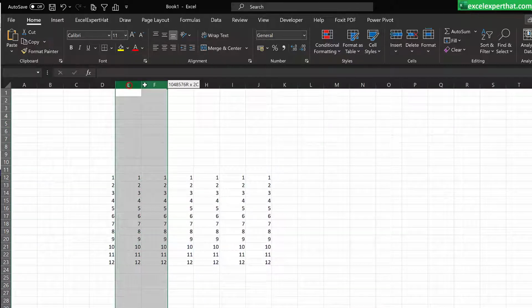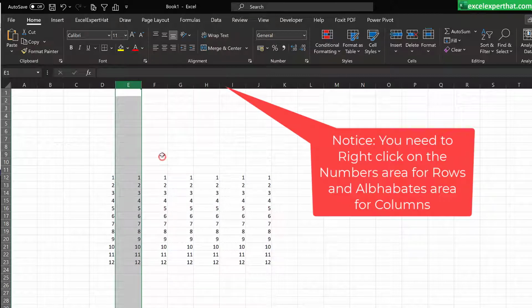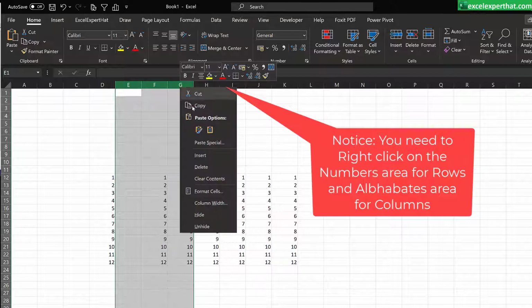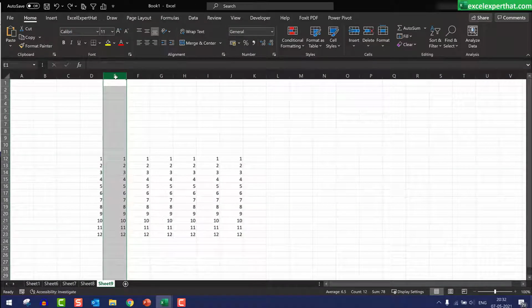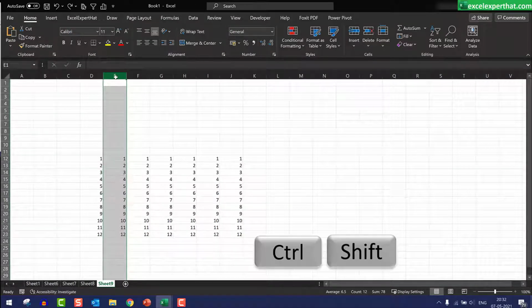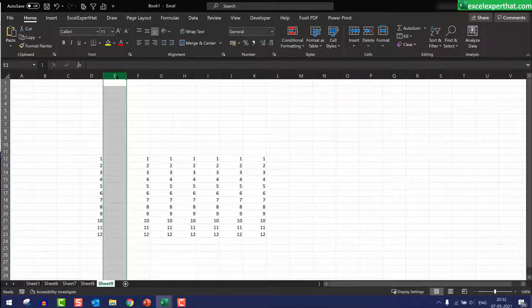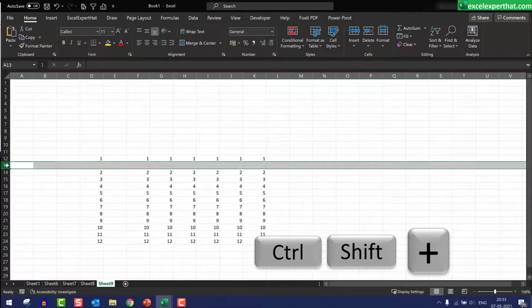Same way for columns: select a column, right click and click on insert. One column is added, and if you like to add a number of columns, select that number of columns, then right click and press the insert button, and that number of columns will get added. To add a column by keyboard shortcut, press Ctrl, Shift and plus. So this way you can add a column by shortcut key. The same way for a row, just press Ctrl, Shift and plus, and one more row will get added.